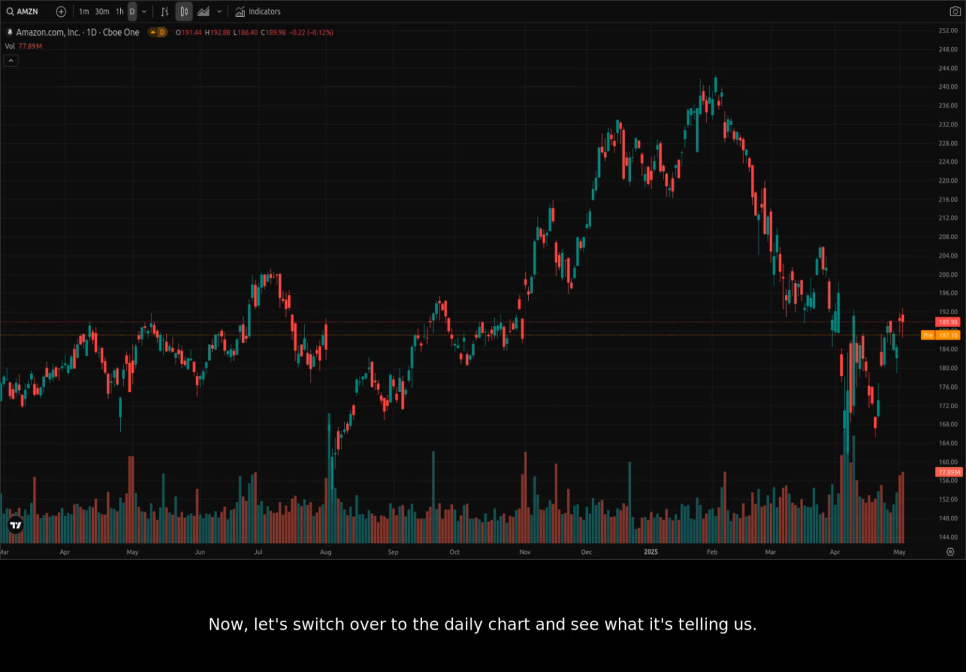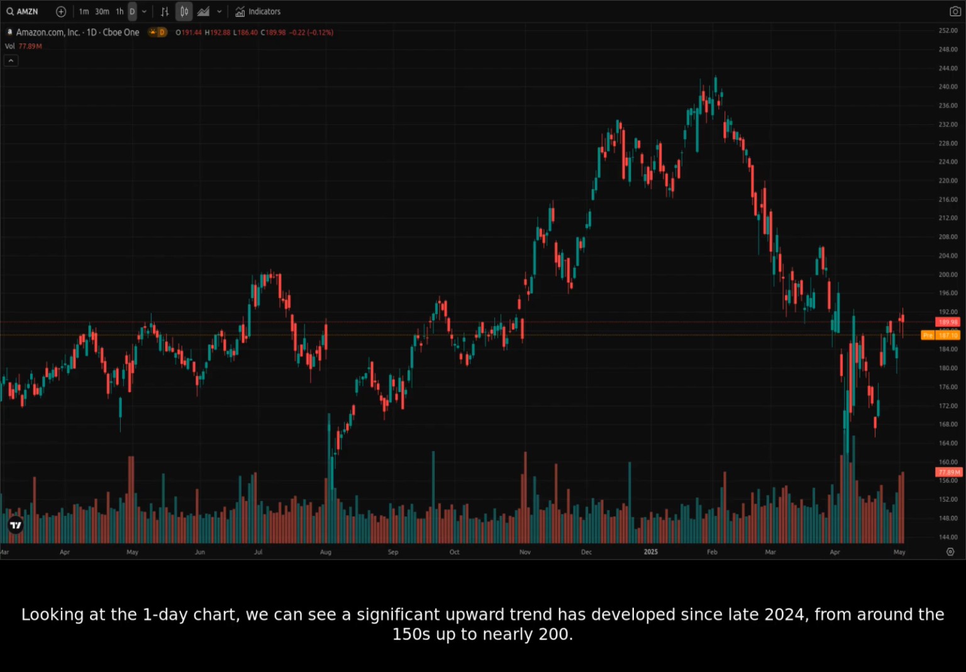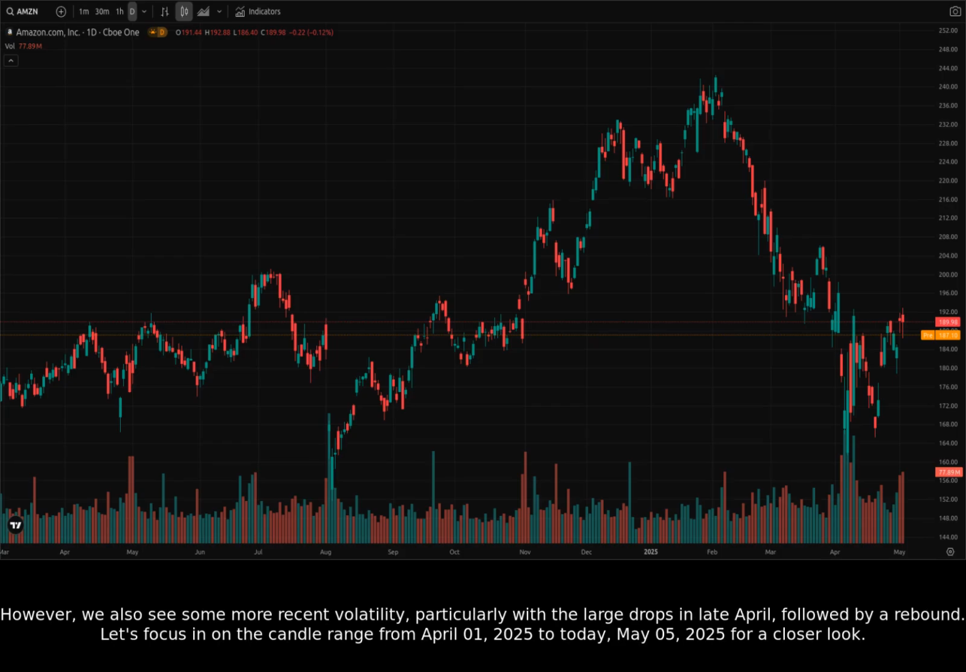Now, let's switch over to the daily chart and see what it's telling us. Looking at the one-day chart, we can see a significant upward trend has developed since late 2024, from around the 150s up to nearly 200. However, we also see some more recent volatility, particularly with the large drops in late April, followed by a rebound. Let's focus in on the candle range from April 1st, 2025 to today, May 5th, 2025 for a closer look.